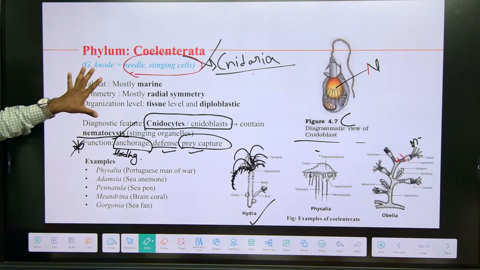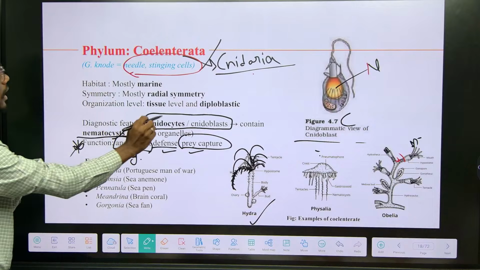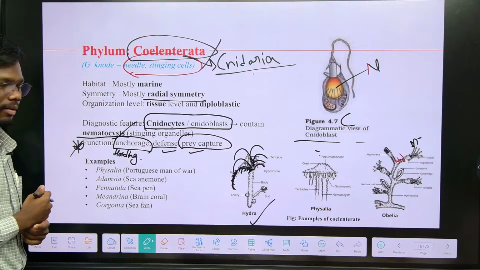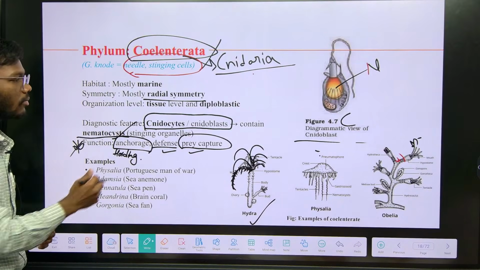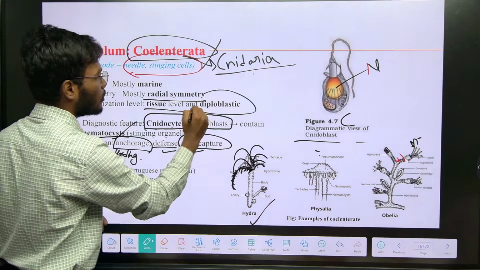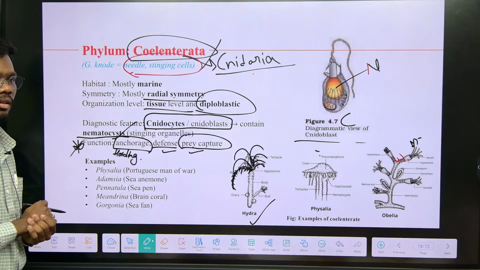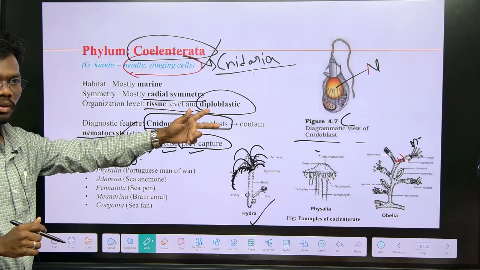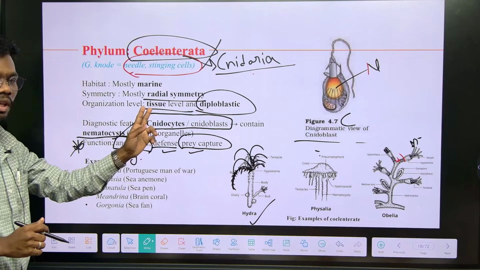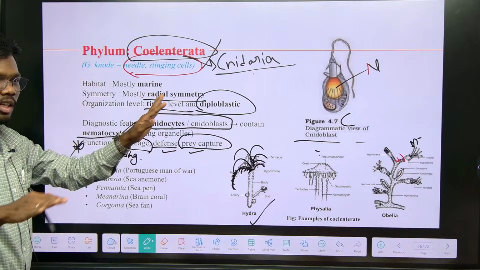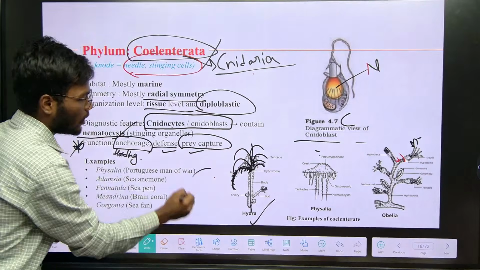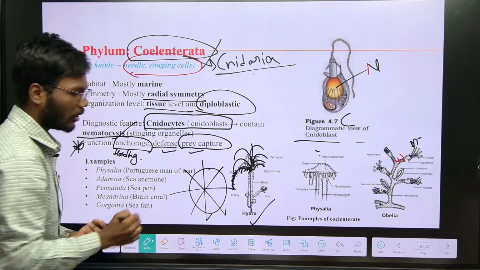And you also have to study this. Phylum Coelenterata has radial symmetry, as I mentioned, tissue level organization, and is diploblastic. You have to remember what diploblastic is: ectoderm, endoderm. Tissue level, radial symmetry: any plane will cut it. If it is a cylindrical shape, any plane cuts it into two equal halves.